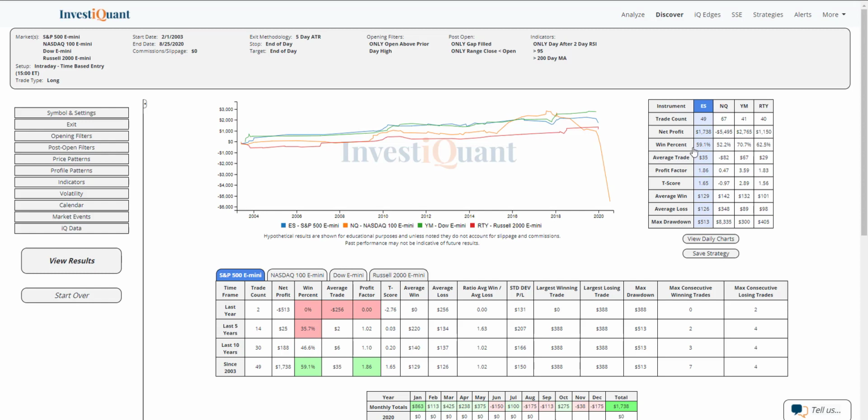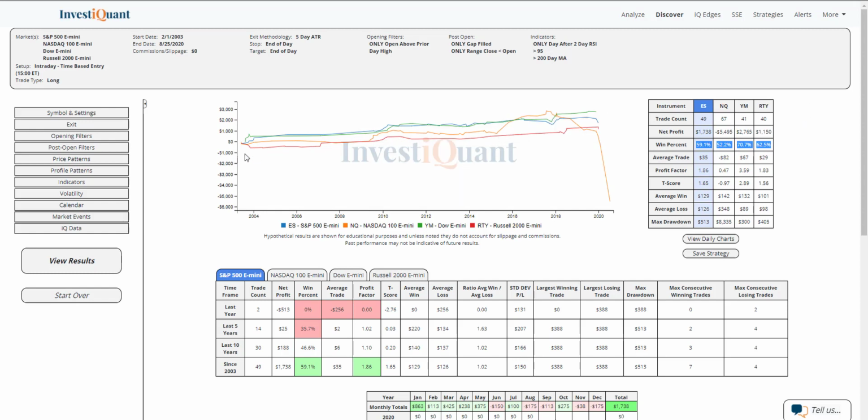Looking at the win rates on these, looks like the ES, 59%, so that one has been favored. NASDAQ's a bit more neutral, 52%. YM looks like it's the strongest of the group at 71%, and Russell a little bit stronger as well at 63%. So 3 of the 4 instruments have favored the long side historically on this pattern going into the close. NASDAQ dead neutral there at 52%. Not a whole lot to read into that.